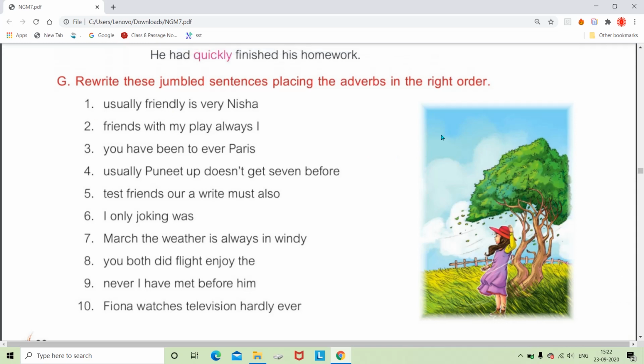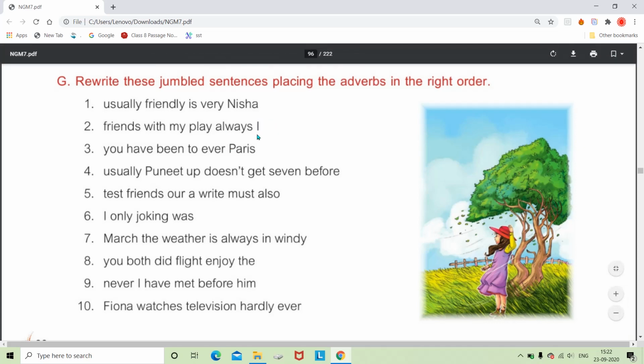Then, friends with my play always. So we can say that, here it is not an exclamation mark, watch it carefully, it is I. It is also an assertive sentence. So let's take I in the beginning as the subject: I always play with my friends. Here also we have used the adverb in between the subject and the verb.